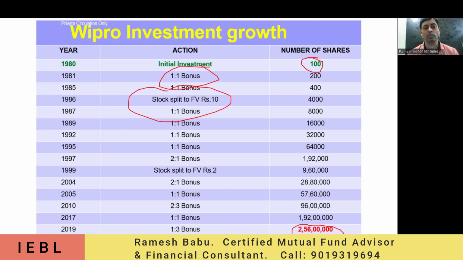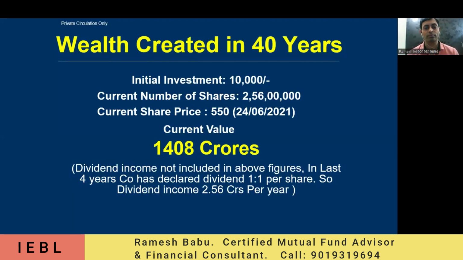In that case, what happened? Just check the number of shares only. Your 100 shares become 2,56,000. If you consider the valuation, what has it become? We invested 10,000 around 40 years back. The current shares are 2,50,000, and on average the current share price is 550. This is still the data of 2021 we are talking about. The total value becomes 1,408 crore rupees.